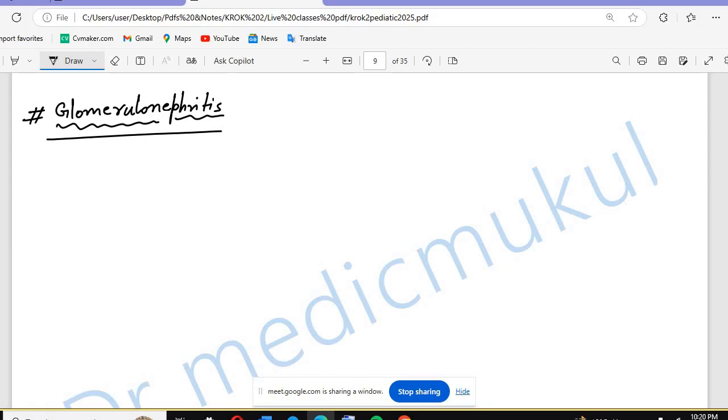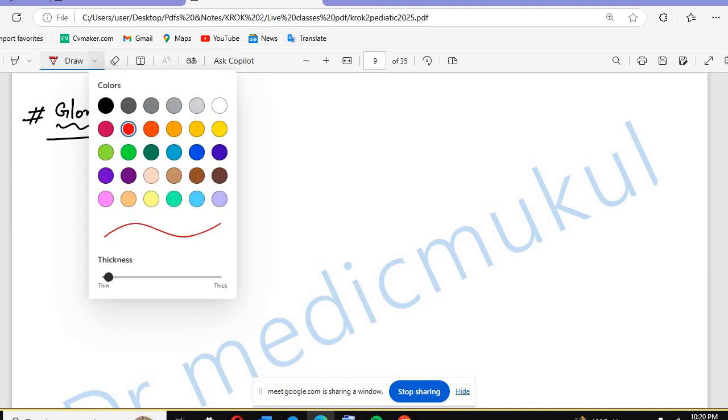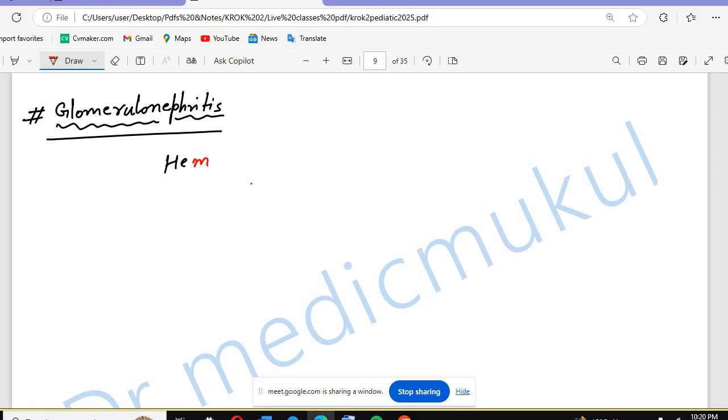That is the main hallmark of pyelonephritis. But if we talk about glomerulonephritis, the main hallmark here is what? That is hematuria, blood in the urine, and that is the major hallmark of GMN.